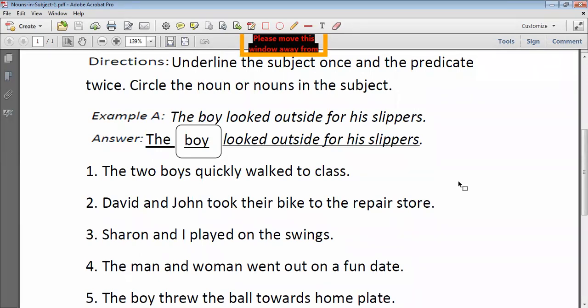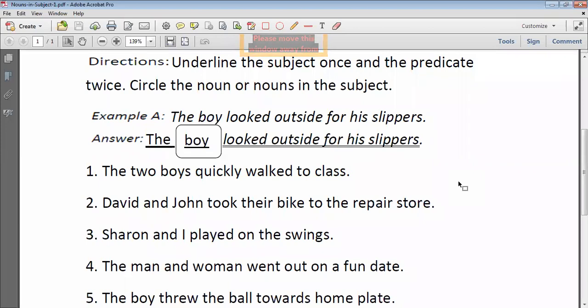Third. Sharon and I played on the swings.